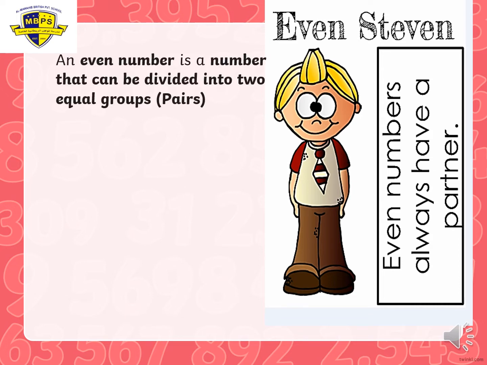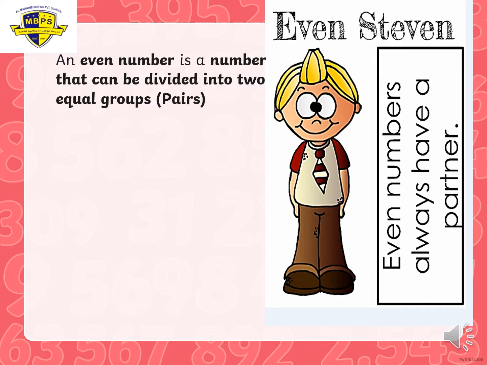What's an even number? An even number is a number that can be divided into equal groups. And these equal groups will be groups of two. They will be pairs. Like when you and your friend sit in pairs in the classroom. Do you remember? You were sitting in pairs, in twos. But if anyone is left over, then you are not one of the friends of Even Stephen. Even Stephen never leaves anyone left over. All his numbers are in pairs. They are friends in twos.